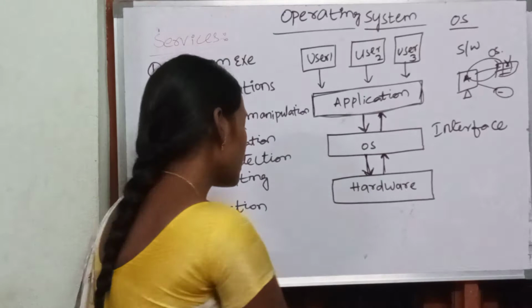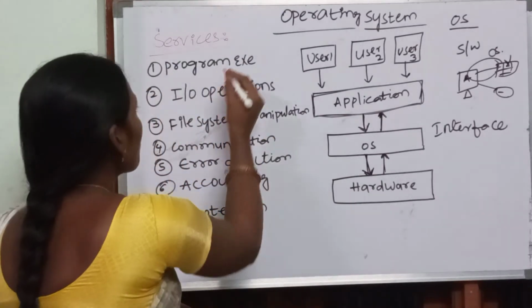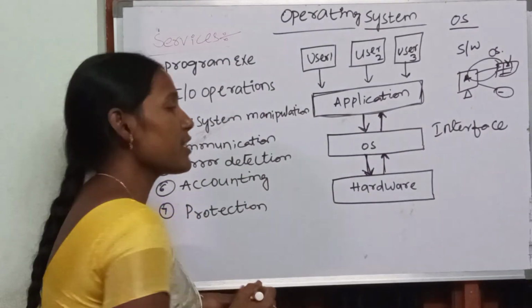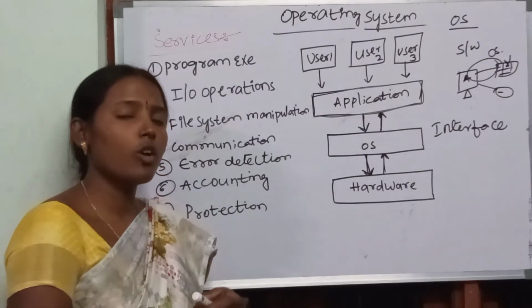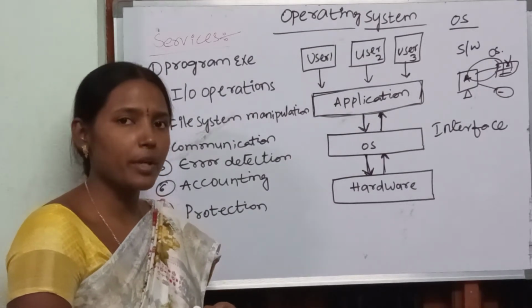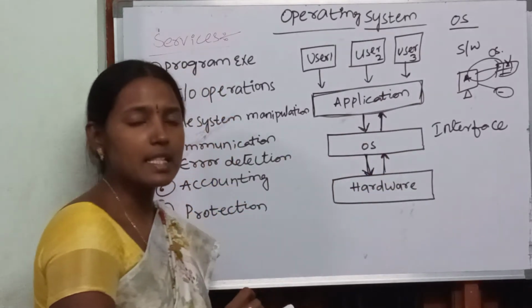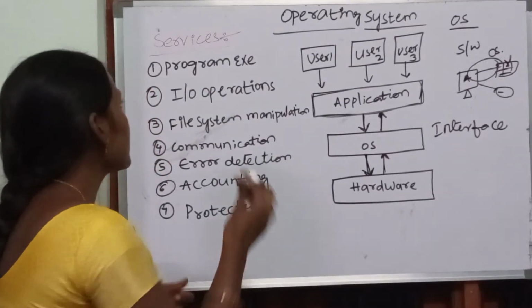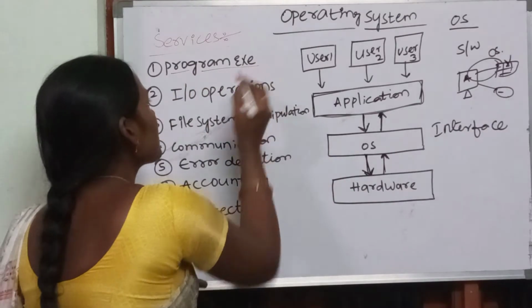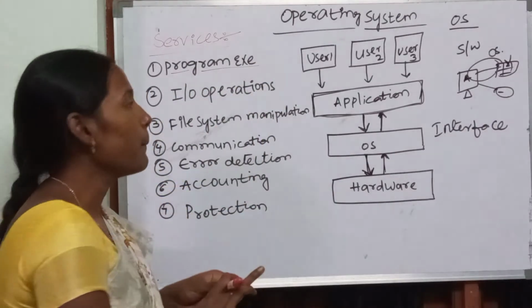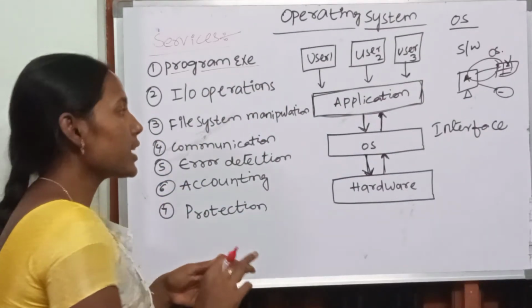We have some different functionalities of the operating system. We can say functionalities of operating system or we can say services of the operating system. That means where we use the operating system. The first one is program execution. Program execution is nothing but what?